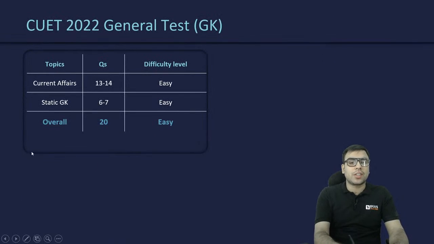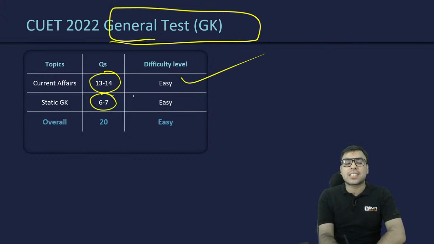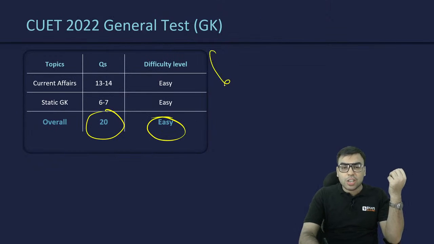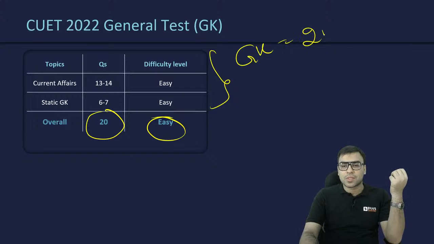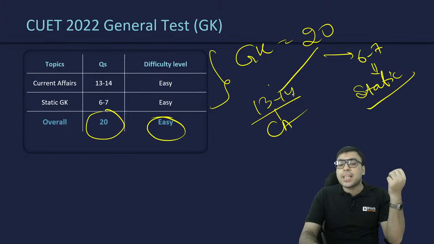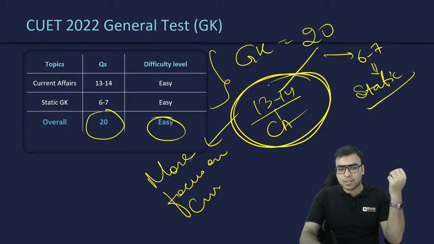Then CUET 2022 general test, again the current affairs section: 13-14 questions, easy one, and static questions 6 to 7, easy one. So in total 20 questions, all almost easy. Whenever you are preparing for GK sections, out of 20, 13 to 14 questions were current affairs based, and only 6-7 questions were static. So you have to focus more on current affairs while preparing for the GK section.